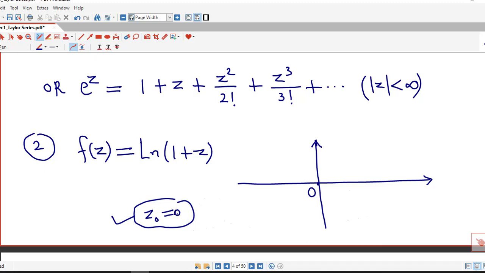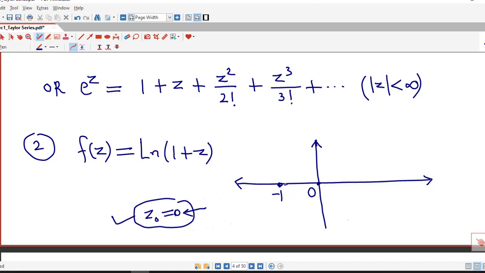To determine the open disk in which the Maclaurin series is valid, we have to find the point nearest to the center at which the function is not analytic. Here we know that the function is not analytic at z equal to -1. So z equal to -1 is the point nearest to the center at which the function is not analytic.